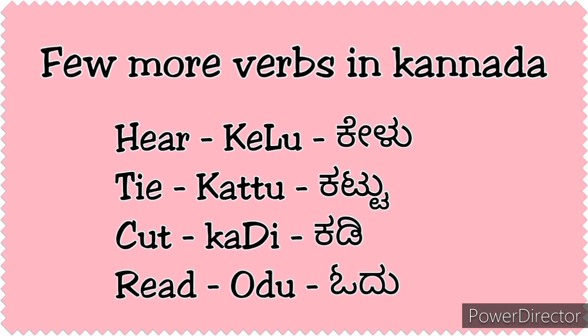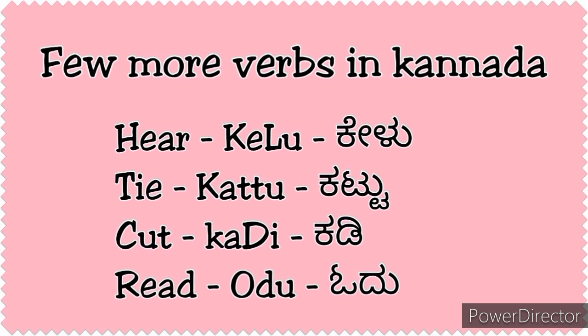Here, ಕೇಳು; tie, ಕಟ್ಟು; cut, ಕಡಿ; read, ಓದು. Here, small d, that is do. Okay, not ಓಡು, it's ಓದು. So your tongue is touching the front. These are a few things you need to keep in mind when you are learning Kannada words.